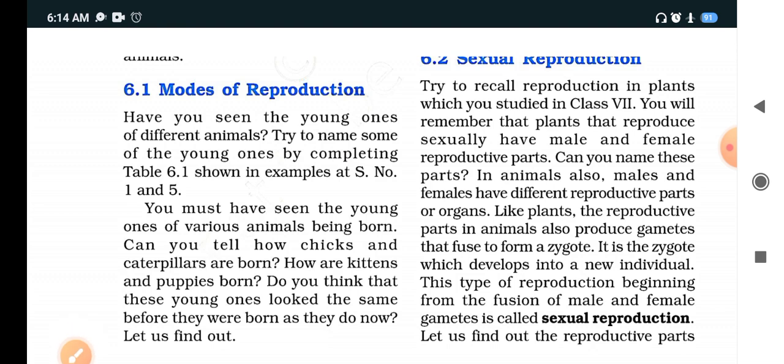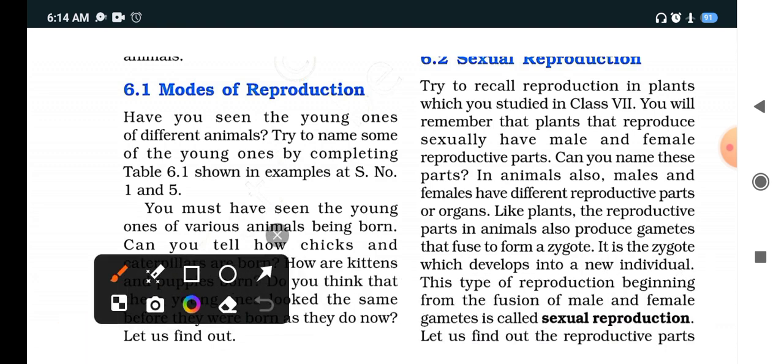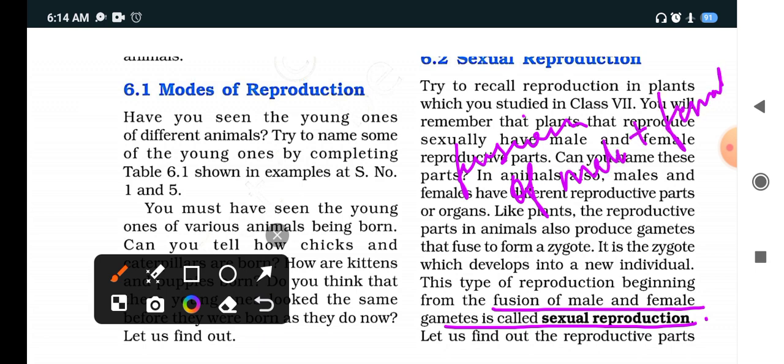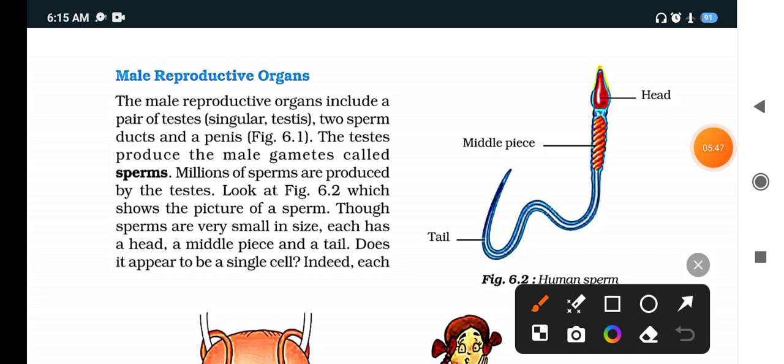So this type of reproduction where the fusion of male and female gametes takes place, the fusion of male plus female leading to the formation of zygote, is known as sexual reproduction. Clear? We have already studied that the fusion of male and female gametes leads to sexual reproduction. So let us see now what is the male reproductive organ and what is the female reproductive organ.